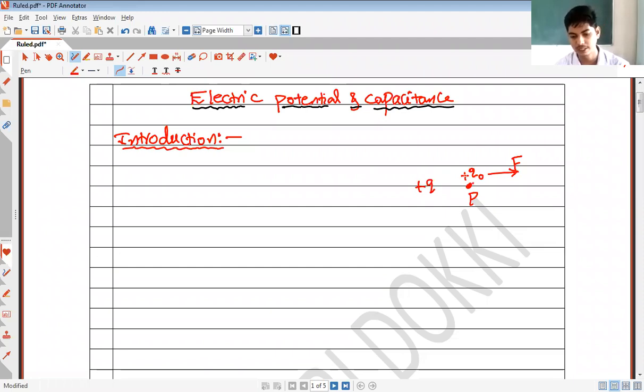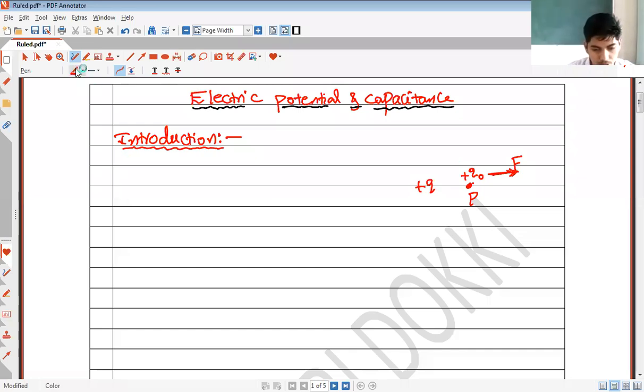So when a test charge Q0 is placed at point P, it is going to experience an electric force. So we say there is an electric field at point P. If there were no electric field at this point, the test charge Q0 would not have experienced any electric force.